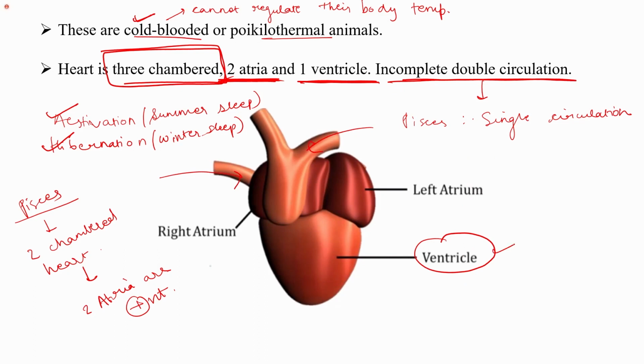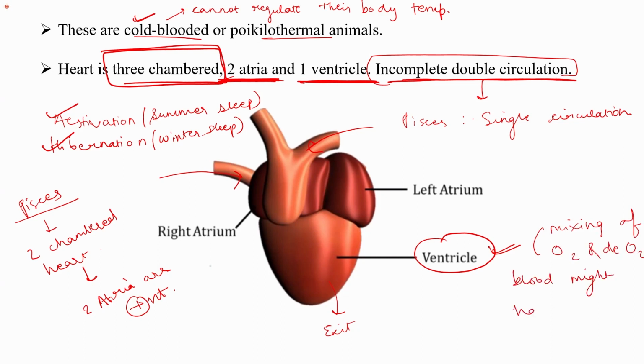However, there is a common ventricle for the exit. So there are two routes of entry, but a common exit. In this, there is mixing of the blood that might happen, the oxygenated and deoxygenated blood, since it is the common chamber.